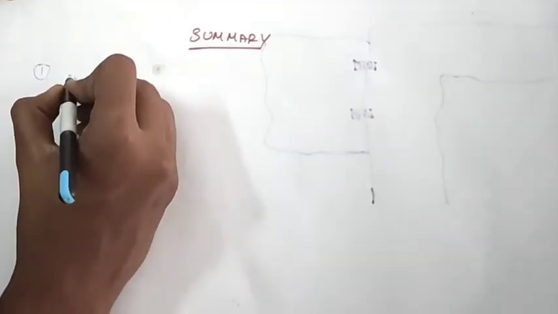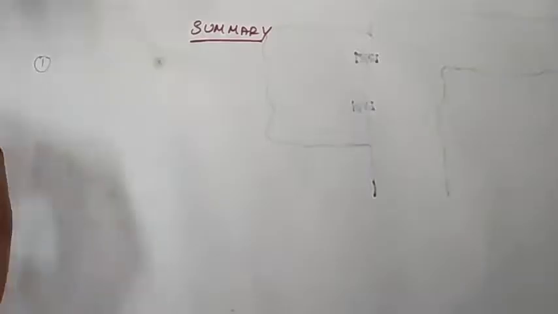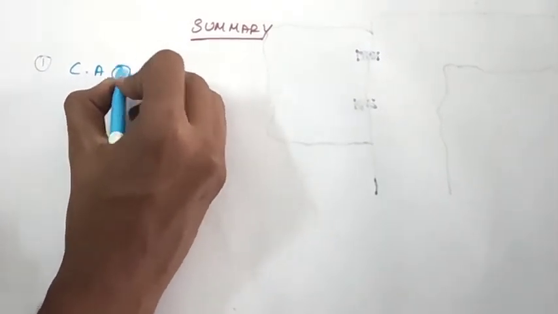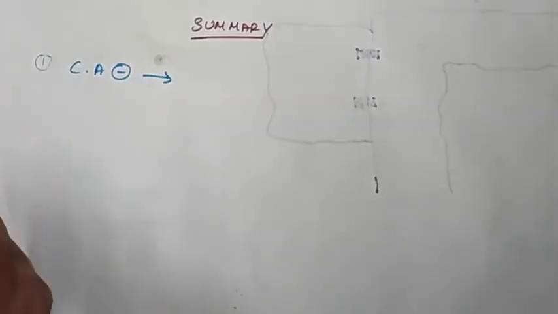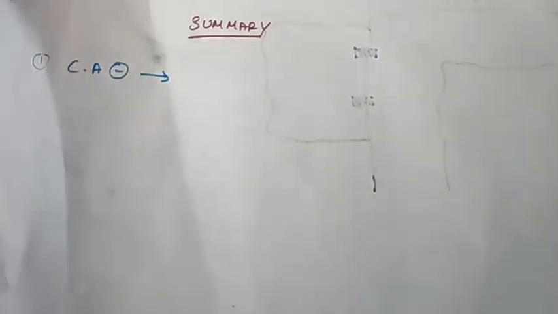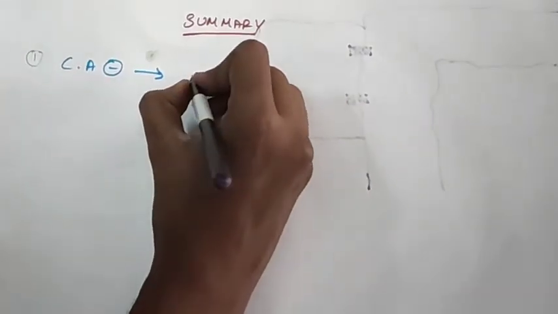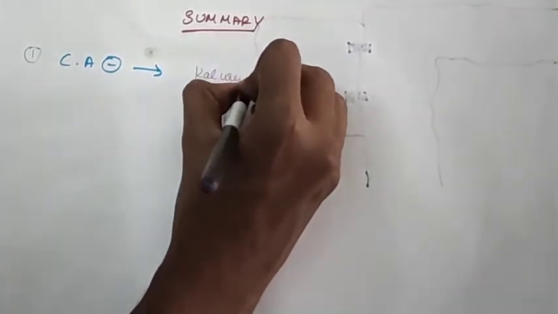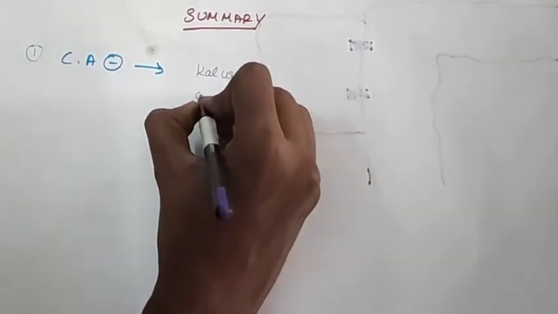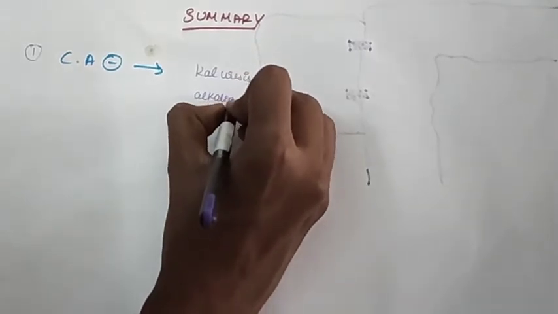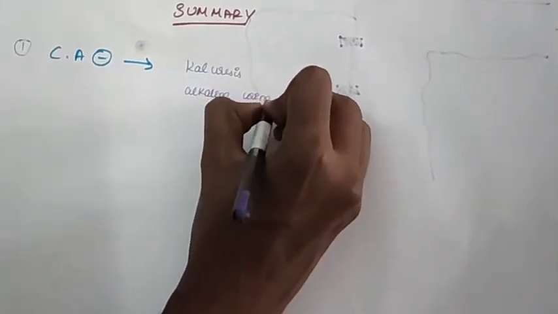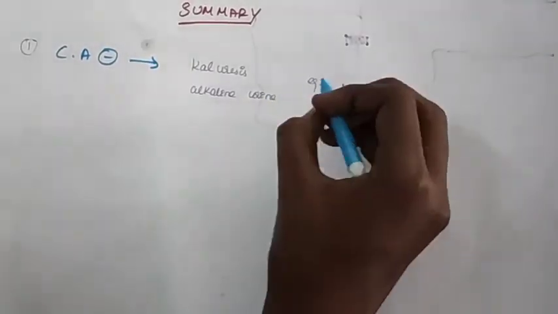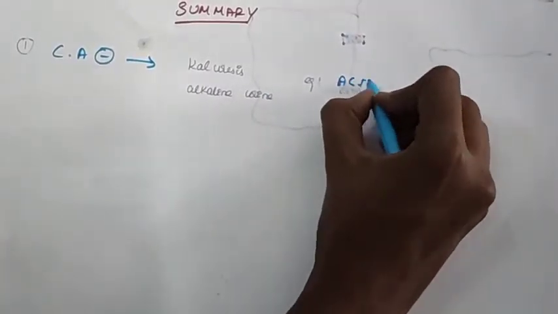Let's now summarize the four main classes of diuretics. First, carbonic anhydrase inhibitors. They cause caluresis and alkaline urine. Example of carbonic anhydrase inhibitors: acetazolamide.